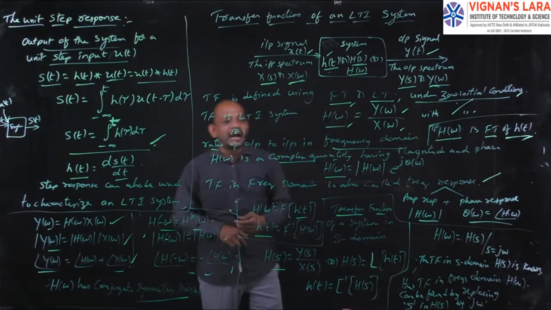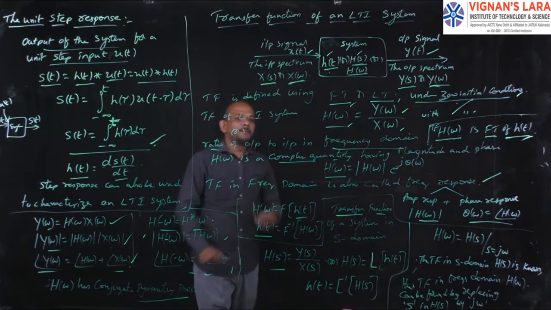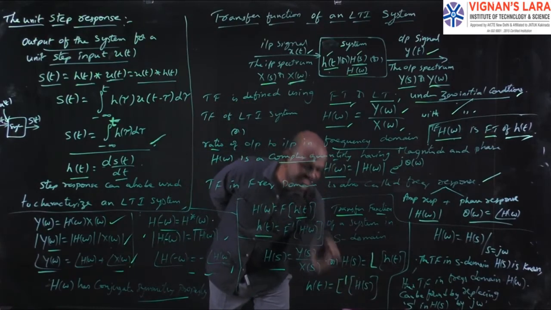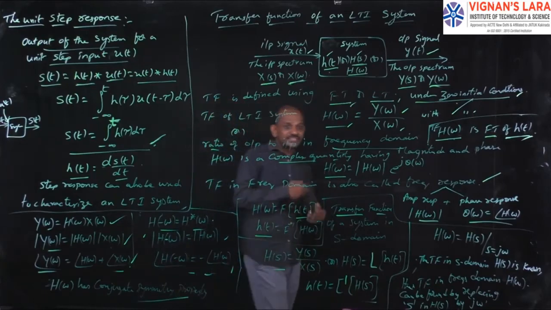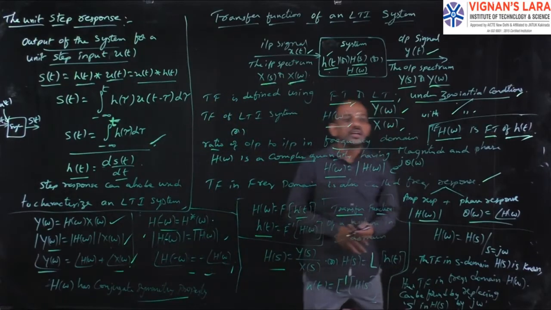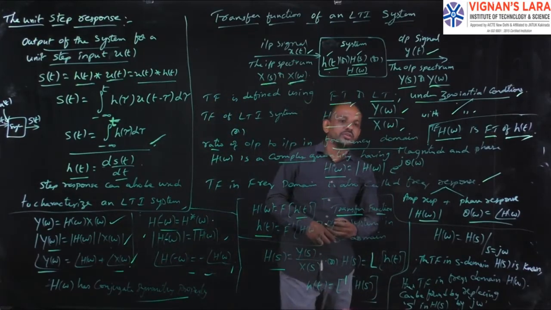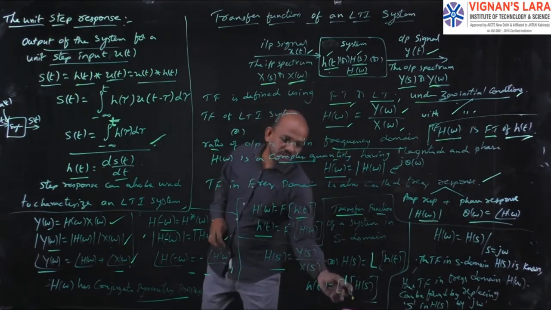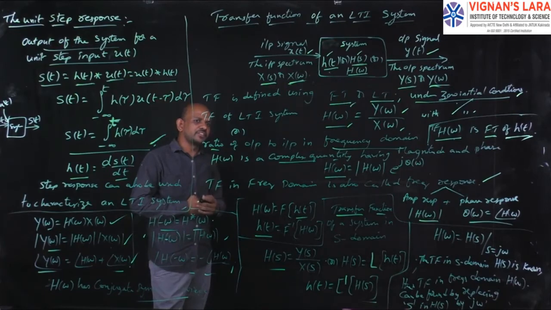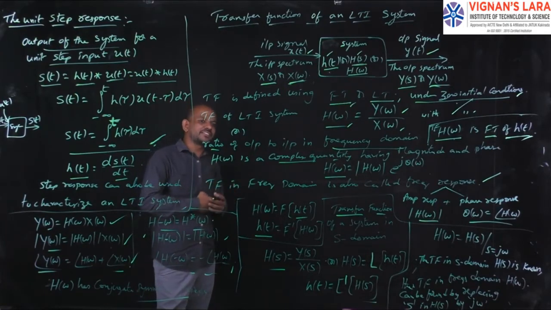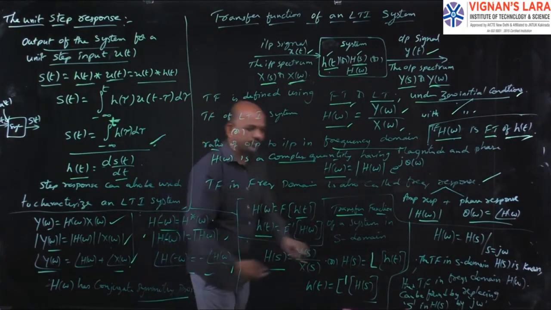I can obtain the impulse response h of t by considering the inverse Laplace transform of the transfer function, that is H of s. So h of t equals L inverse of H of s.